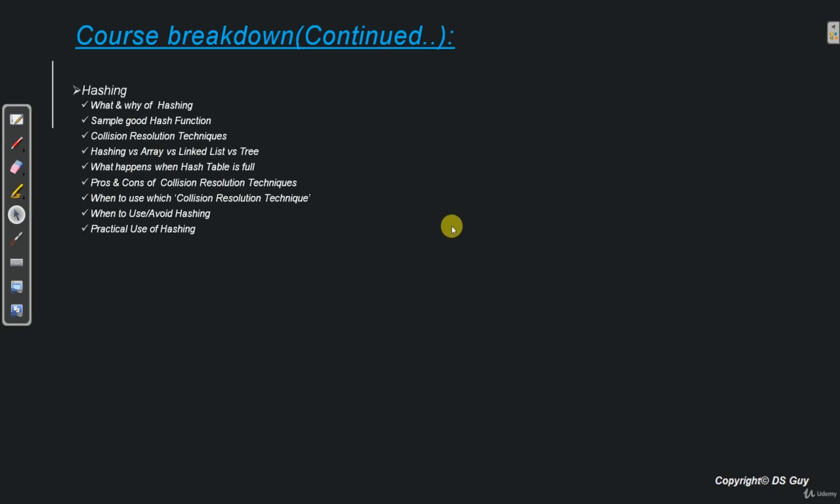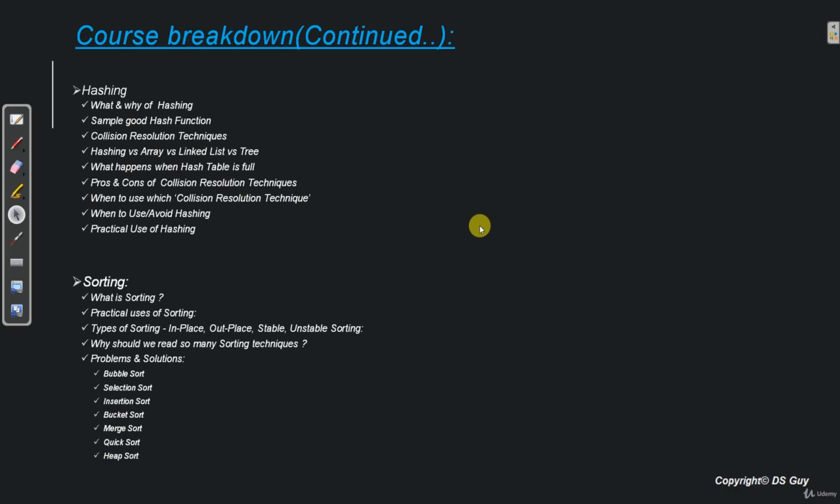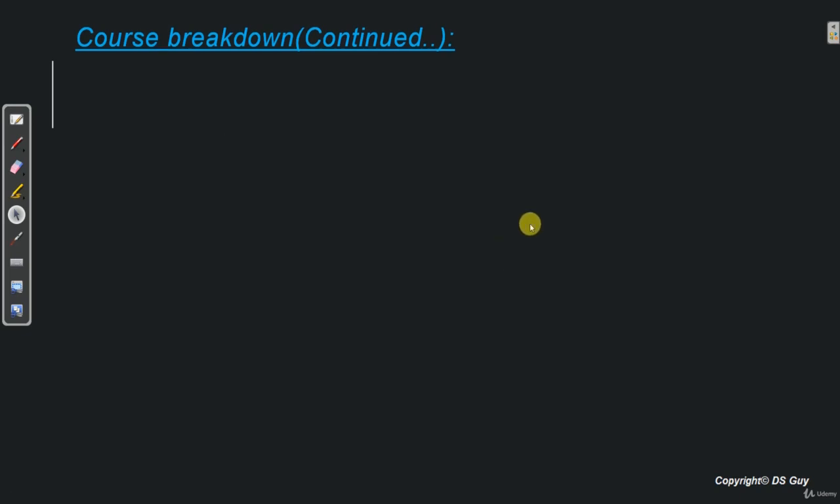Then we learn hashing, whereby we see what hashing is, why we need it, collision resolution techniques, how it is different from array, linked list, tree, what happens when the hash table is full, and basically a lot of things as you can see here. Next we'll learn sorting. So we'll see what sorting is, practical uses of sorting, types of sorting, and these are the types of sorting that we will be doing. Next we will see magic framework, which is a very important framework to solve interview questions.